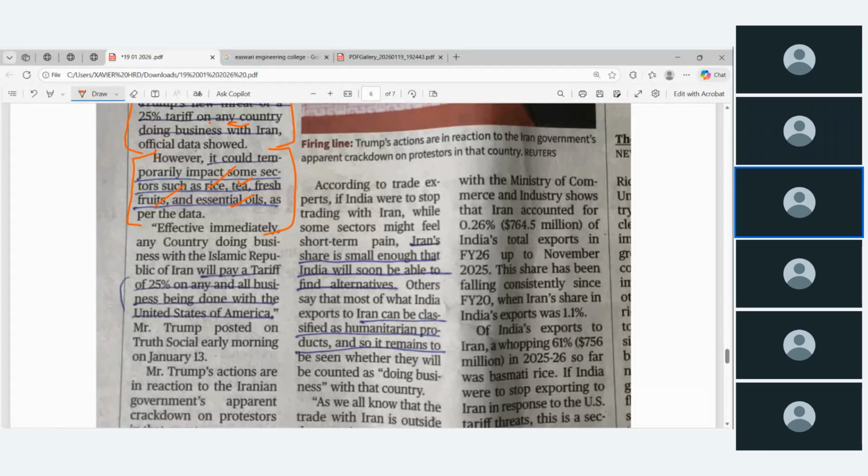Okay, which means what message is given to the Indian government from the nature of the US? We must reduce the tariff level and trade level with the US. Instead of focusing more trade on the US, we should divert our trade relationships to other countries. For that, the government should make a proper plan. We should not rely maximally on one particular country that dictates to other countries in the world. This is one solid discussion.